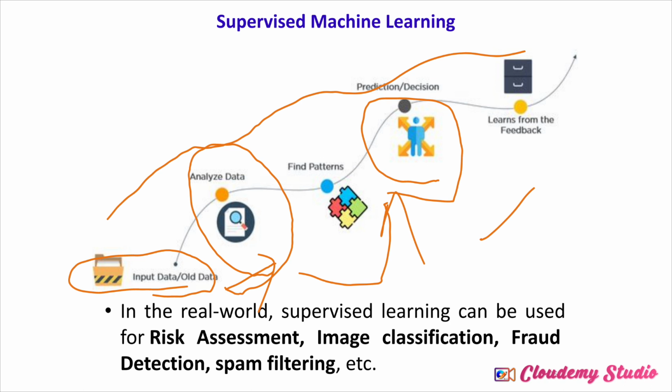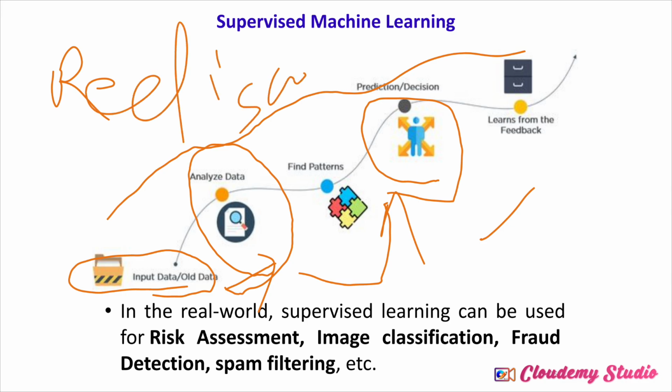For example, if you have a data set which contains fruits like apple and orange, it will first of all classify those things on the basis of the pattern it finds, whether the color is red, whether the color is orange, and what is the shape of that fruit. So on the basis of that it will classify: if the color is red and the shape is circle, then it will be considered as apple.